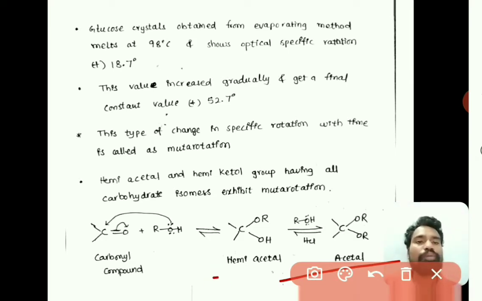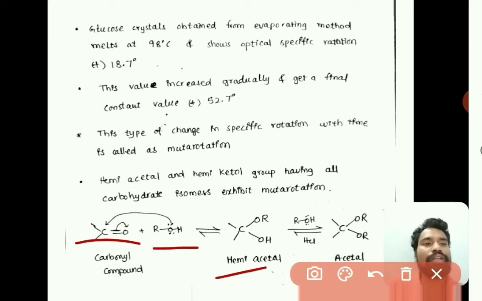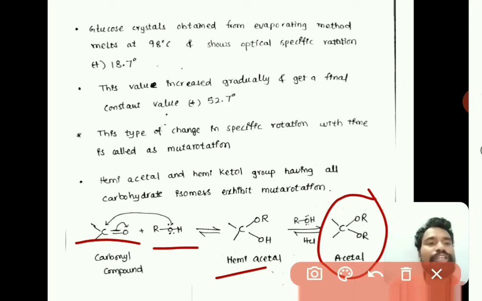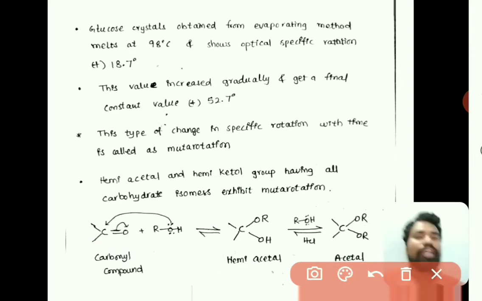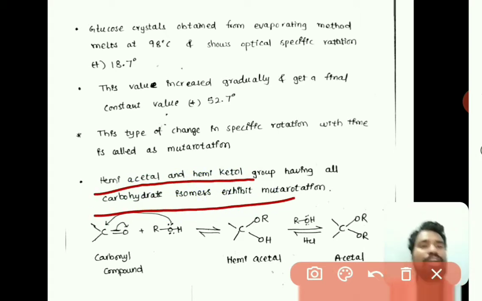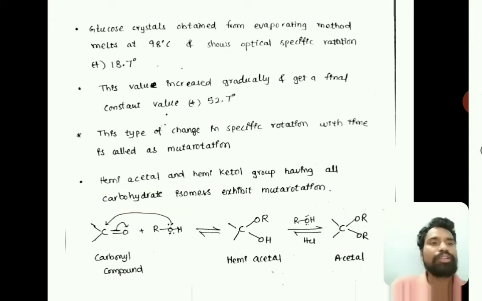So when a carbonyl compound is an aldehyde, you get hemiacetal with one alcohol molecule, and if two molecules of alcohol react, we will get acetal. If it is a ketone, then with one alcohol you will get hemiketal, and with two alcohol molecules you will get ketal, right? So only the carbohydrate isomers having a hemiacetal or hemiketal group show mutarotation, and acetal or ketal forms will not show mutarotation, right.